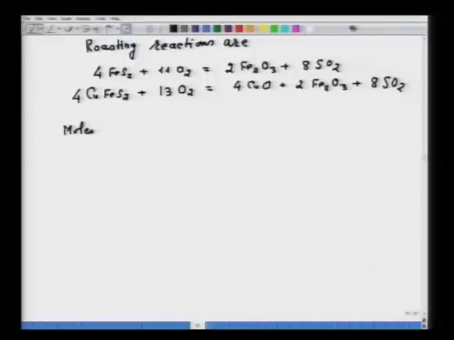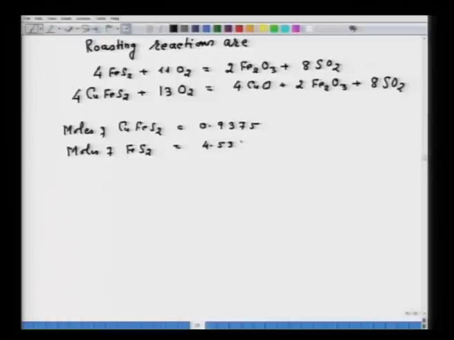Moles of CuFeS2 comes out to be 0.9375, and moles of FeS2 comes out to be 4.5313. Straight away kg divided by molecular weight, you have the moles.